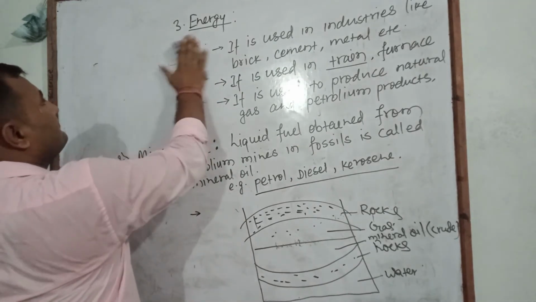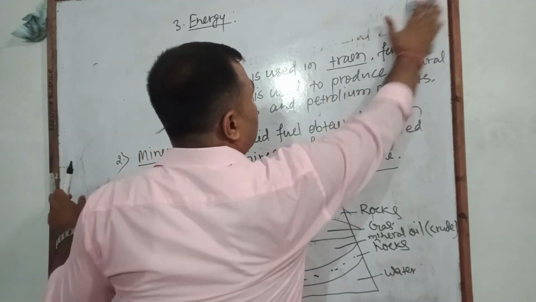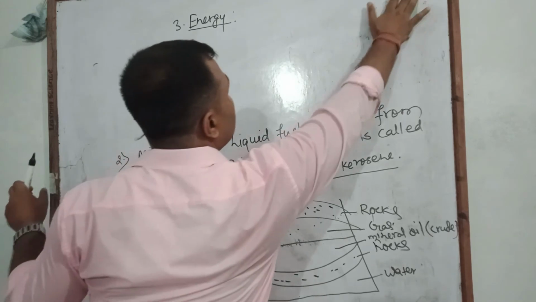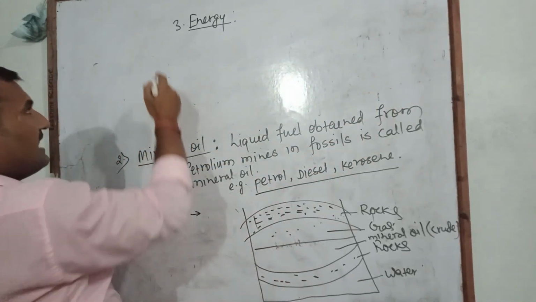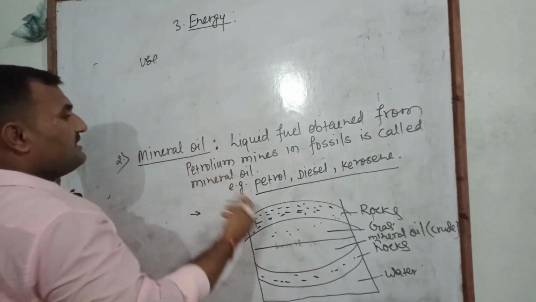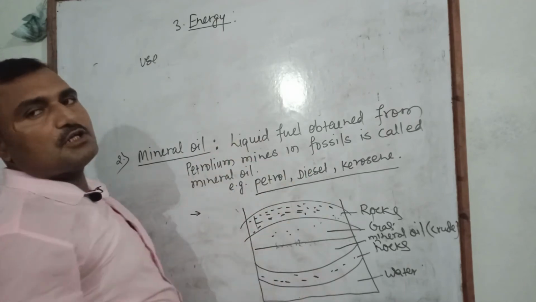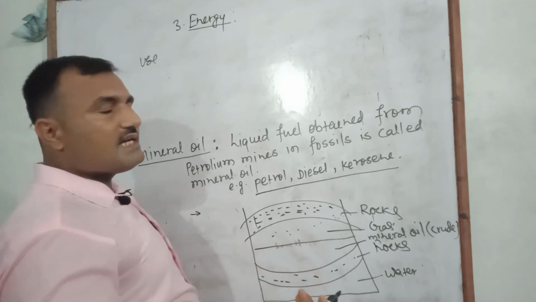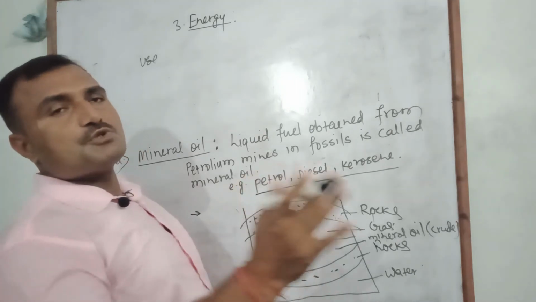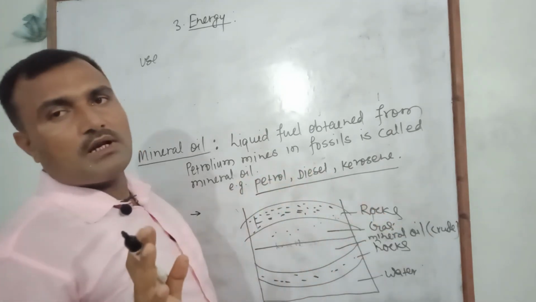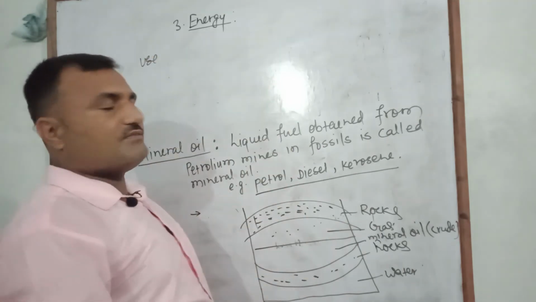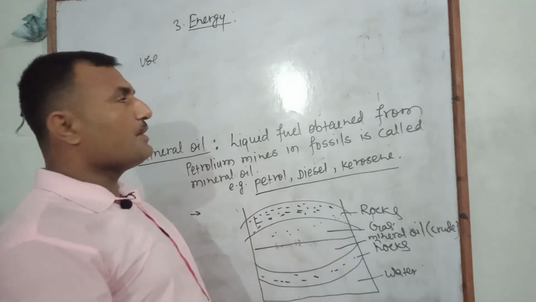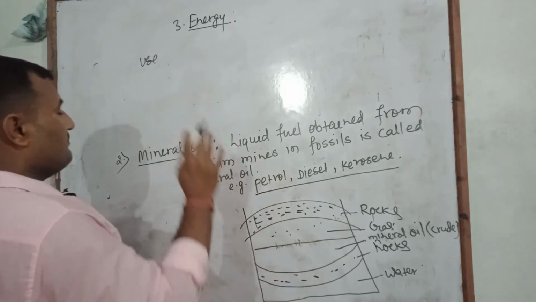After that, these mineral oils are used in various fields, and here we write how it is formed. Mineral oil is also formed by the fossilization process. Due to high temperature and pressure, it changes into solid form, then it is called coal, and goes to more depth, and due to high pressure it changes into crude oil, liquid form, then it is called mineral oil.